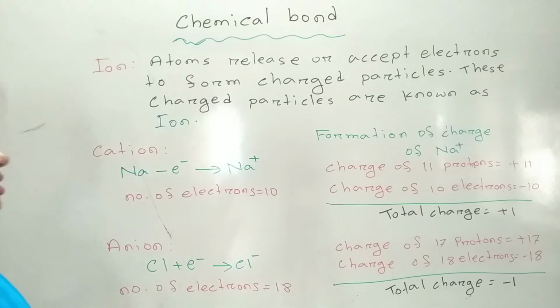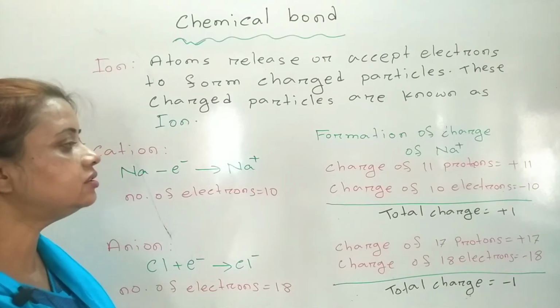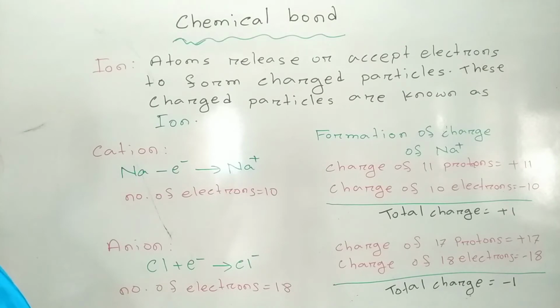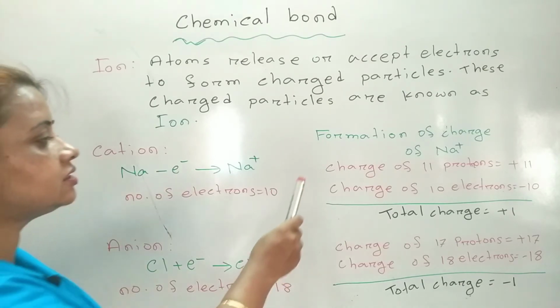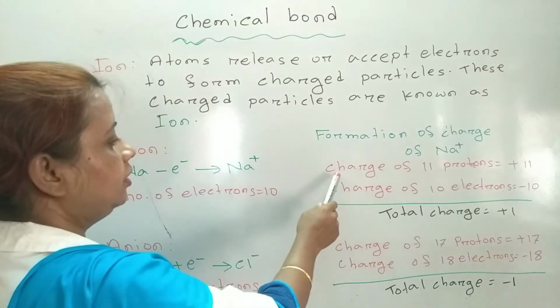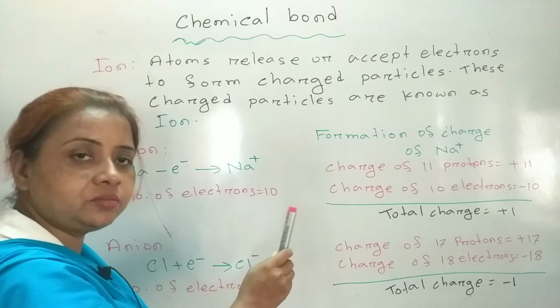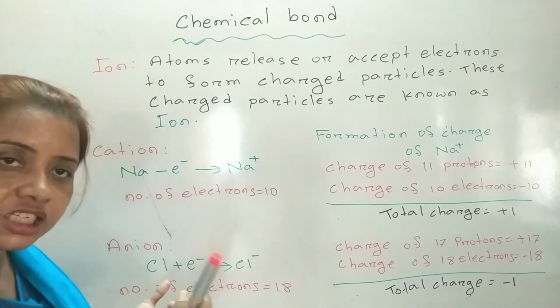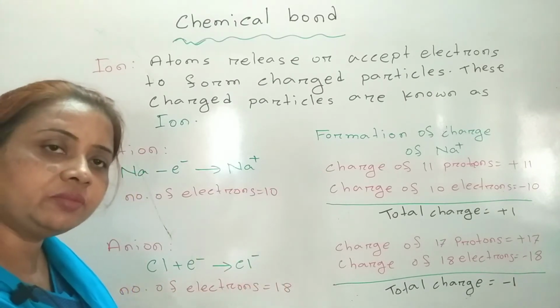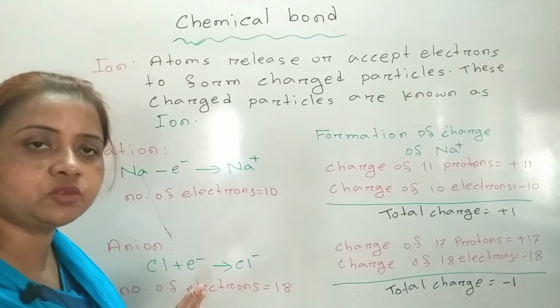Now come to the charge. How is the charge of sodium ion formed? In case of sodium, we know there are 11 protons. After formation of sodium ion also, the proton number is the same because there is no change in proton number.